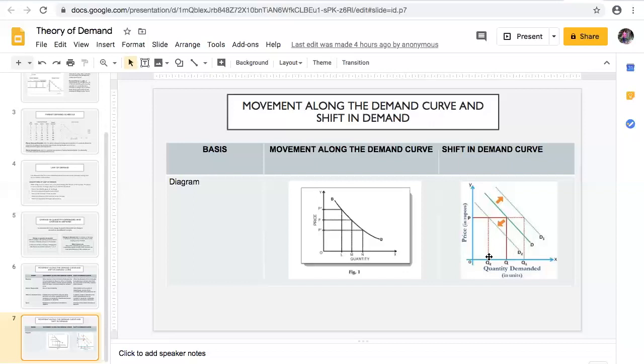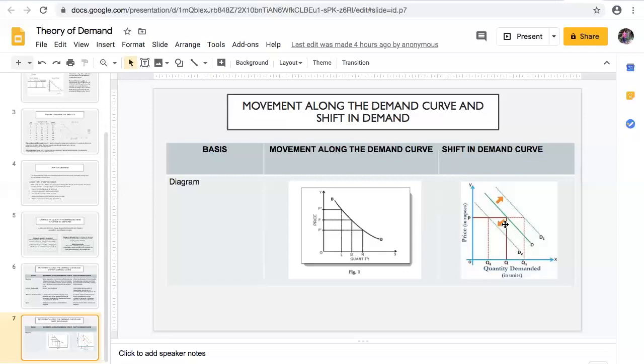Here in shift in demand curve, there is no change taking place in the price of the commodity, but still the demand curve changes. The original demand curve is this, where the quantity demanded at price OP is OQ.